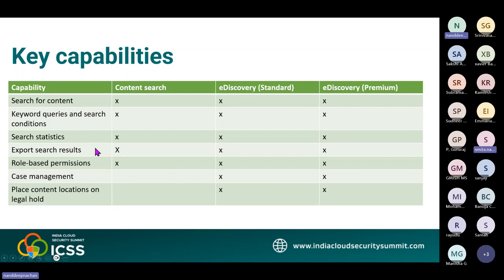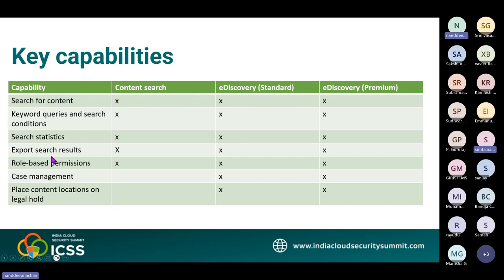Then there is exporting search results to a local computer in your organization, which is a two-step process. First, you export the search results: items are copied from their original content location in Microsoft 365 to a Microsoft-provided Azure storage location. Then you can download those items to a local computer.